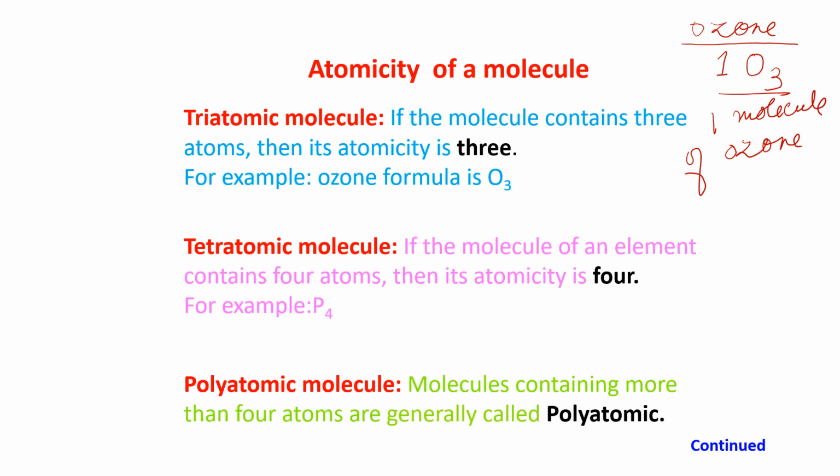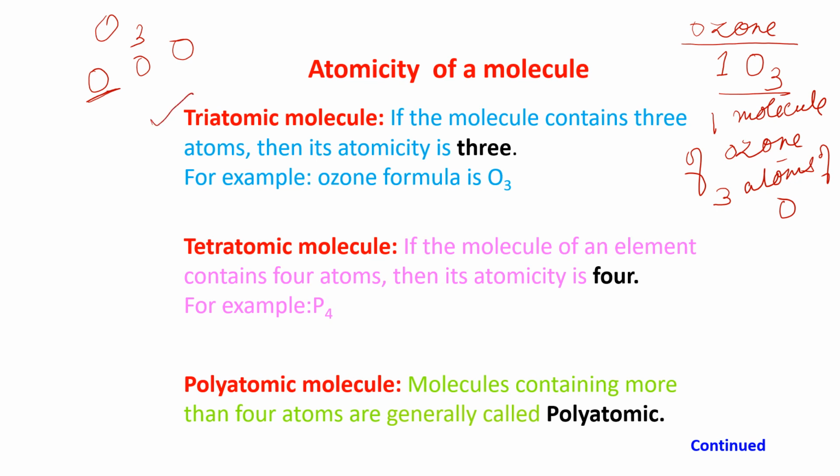How many atoms does it contain? It contains 3 atoms of O. If I am writing O3, it means O, O, O. Each is one atom of oxygen, so 3 atoms of oxygen are present. This is known as triatomic. Okay, am I clear to you?